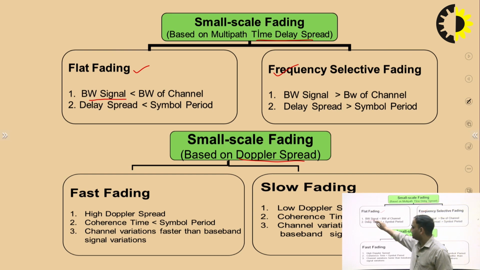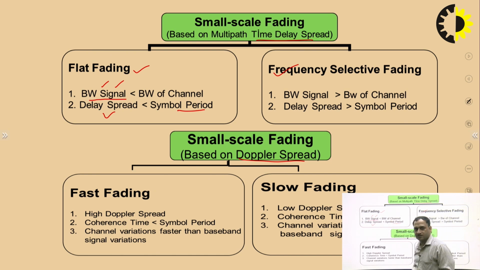The second way to represent that is that the delay spread is lesser than the symbol period, right. Symbol period we can calculate based on the bandwidth of the signal; it is the inverse of the bandwidth of the signal. Delay spread can also be calculated as the inverse of the bandwidth of the channel, right.